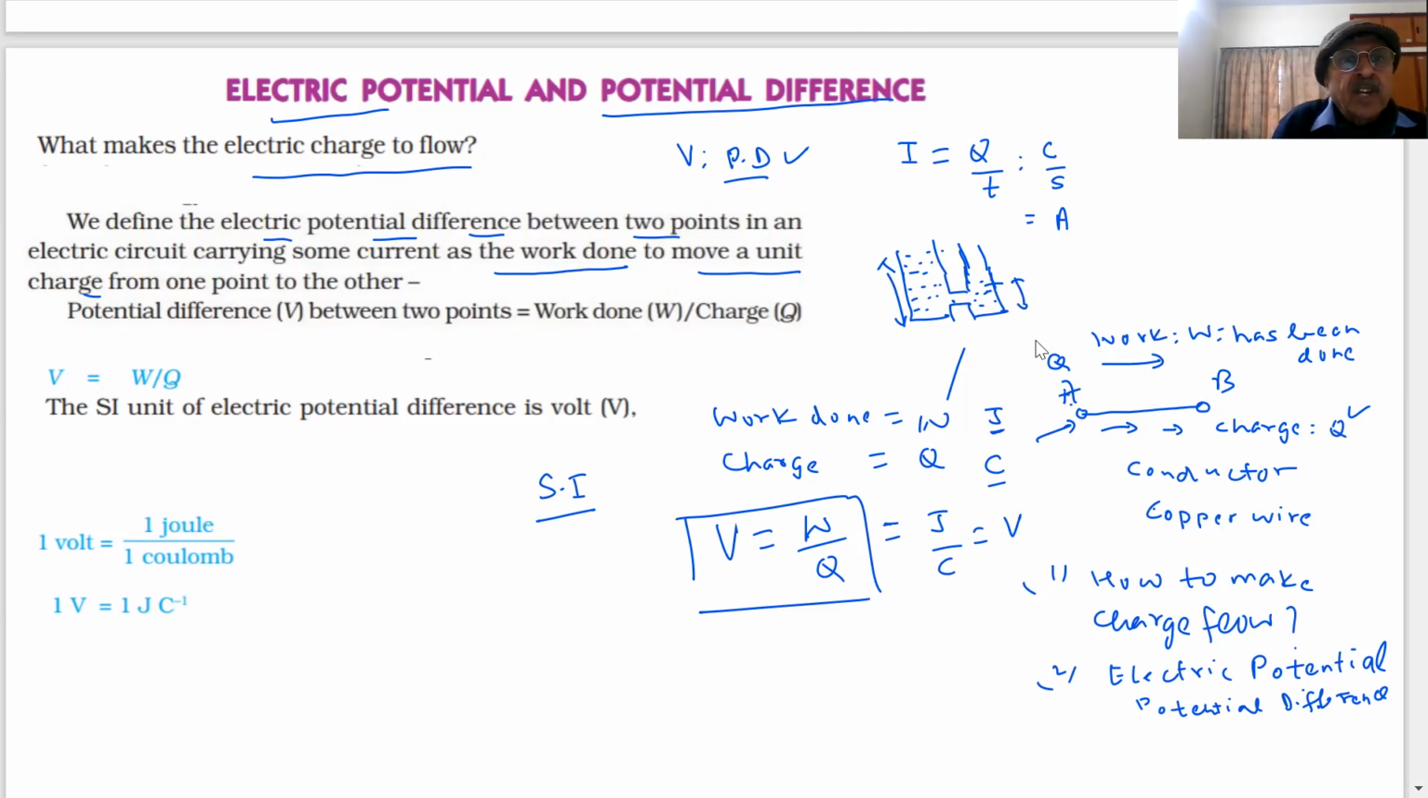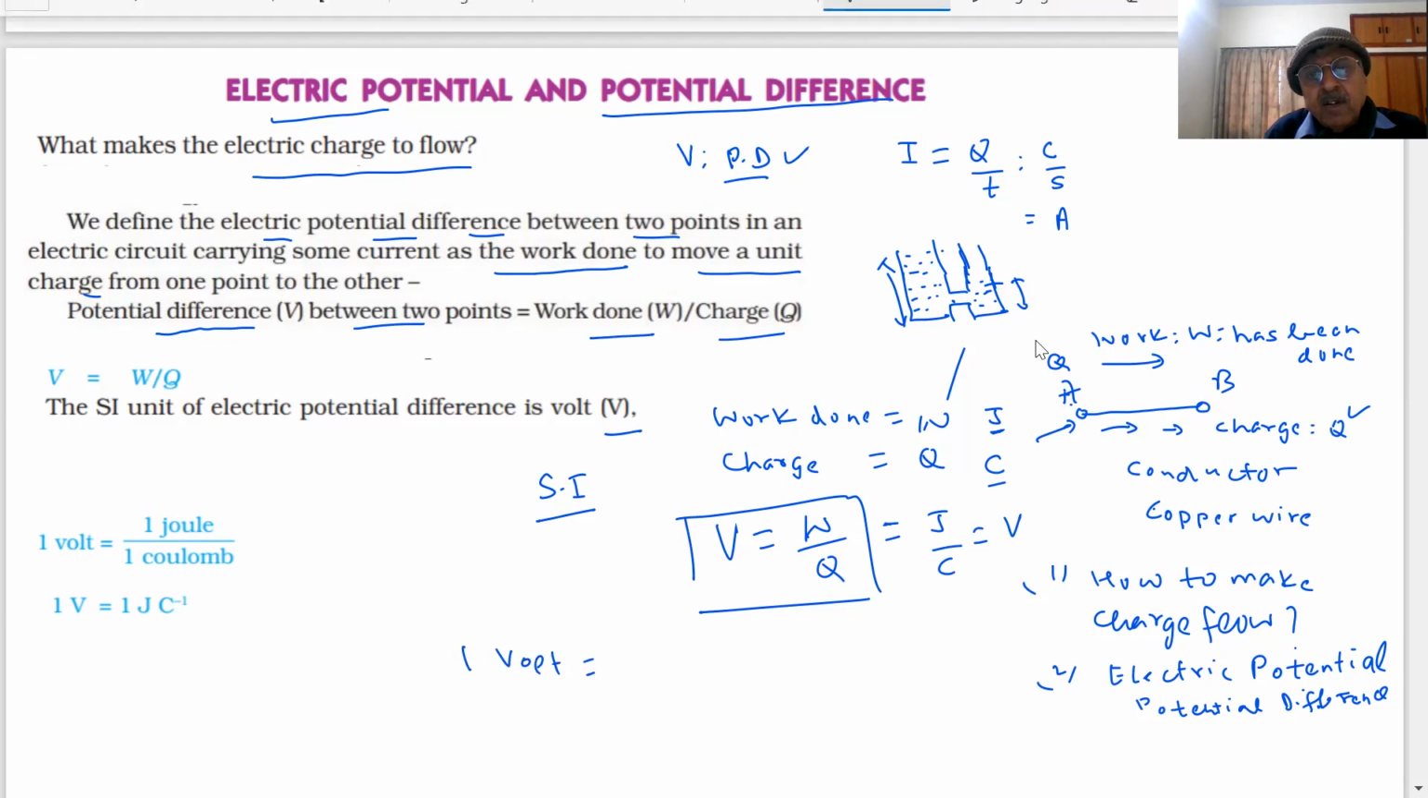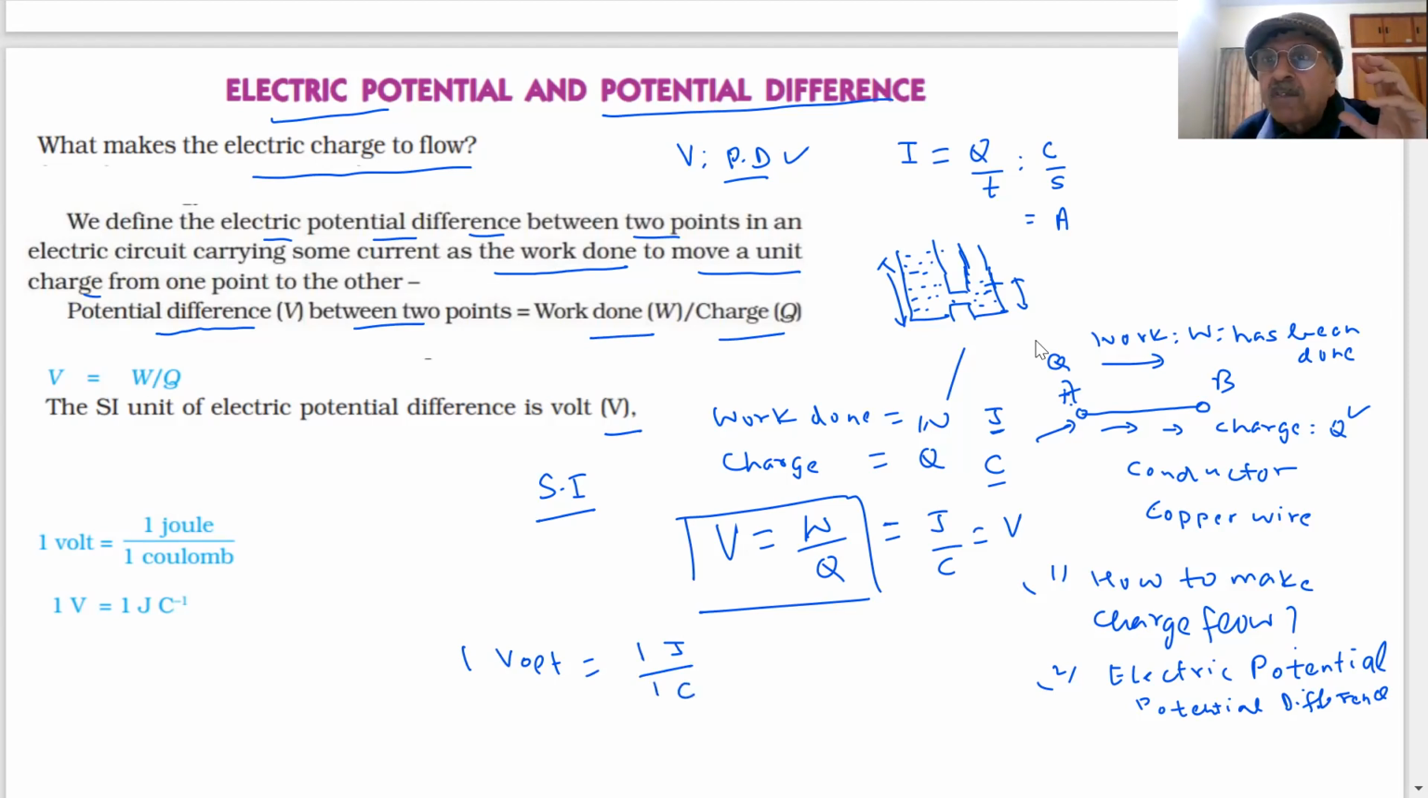What I am saying here, we have written already. Potential difference between 2 points is equal to work done divided by charge, work per unit charge, and V is equal to W by Q. The SI unit of potential difference is volt. And if I say 1 volt, what does it mean, students? If the potential difference is 1 volt, it means 1 joule of work and 1 coulomb of charge. When 1 joule of work is done to move 1 coulomb of charge, that will be equal to 1 volt. Is it clear?